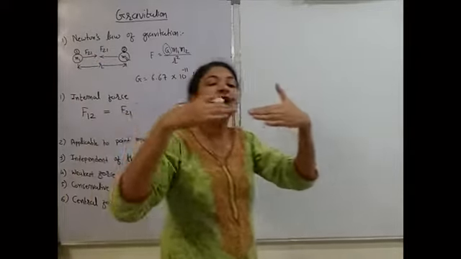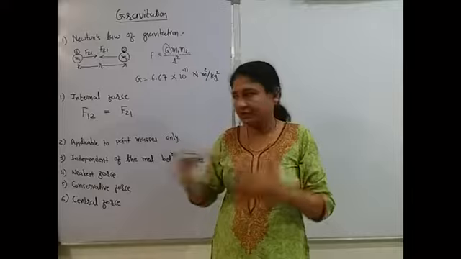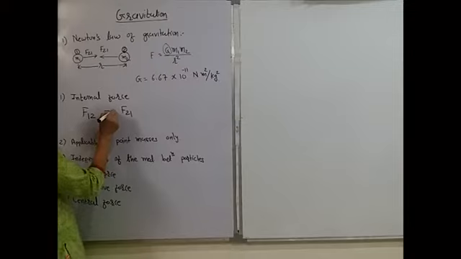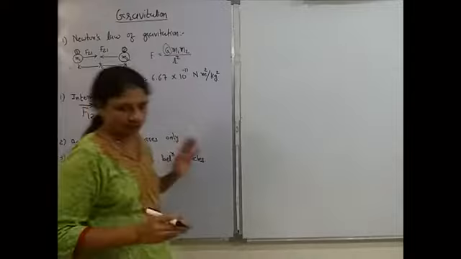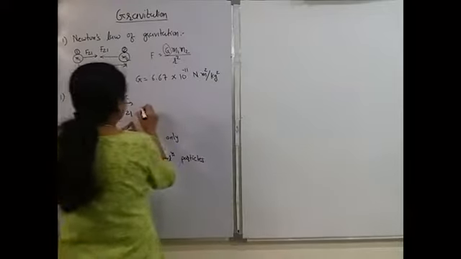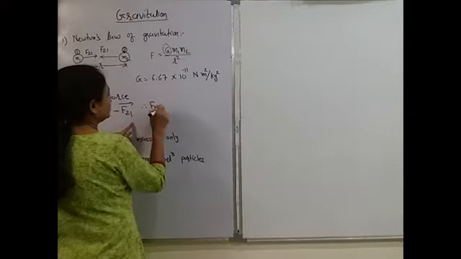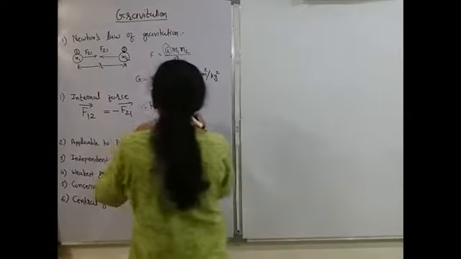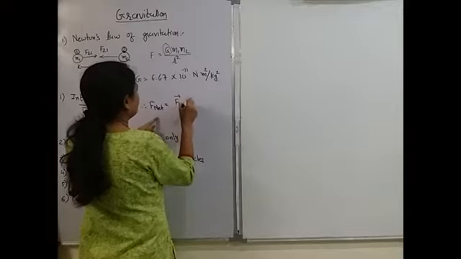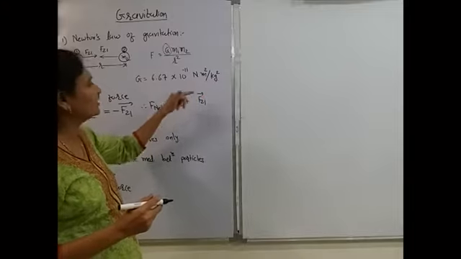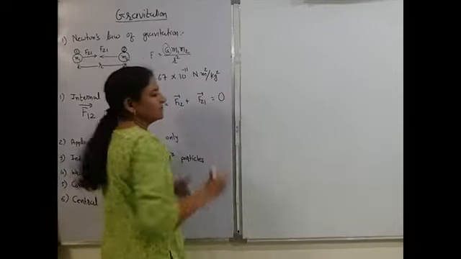You can see both are acting in mutually opposite directions. The magnitudes will be the same. As magnitude is the same and direction is opposite, I can say that vector F12 equals minus vector F21. This shows equal magnitude, opposite direction. Okay, so if I want to find the net force, F net of the system, F net means the addition of the two forces, vector F12 plus vector F21. Both have equal magnitude and opposite direction, hence the net will be 0.